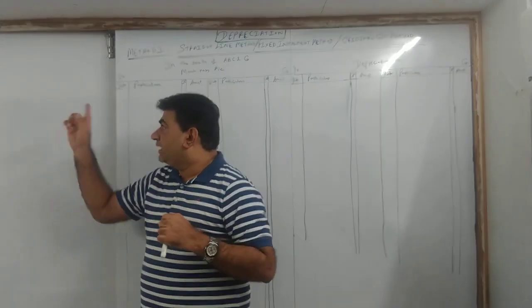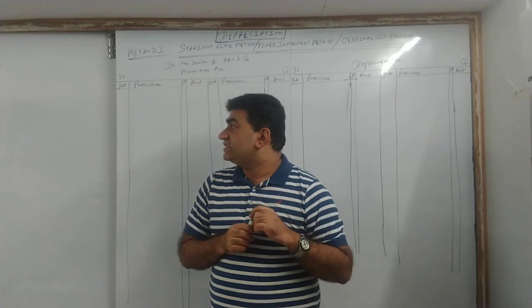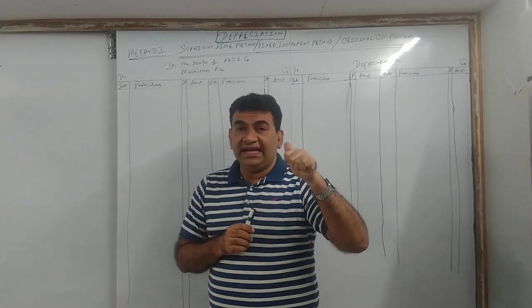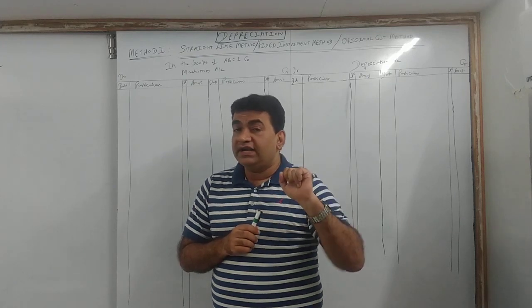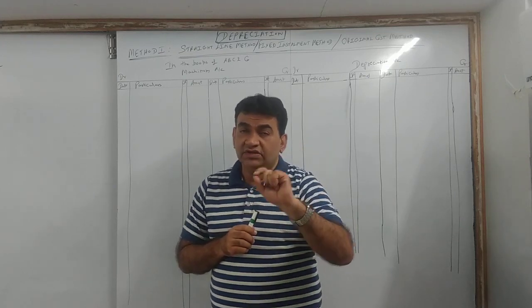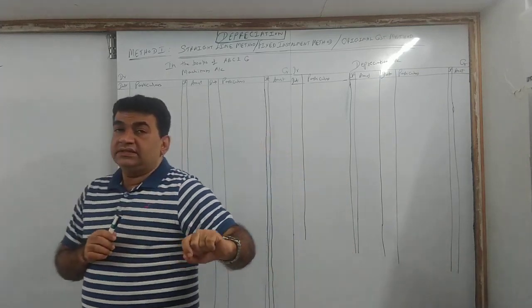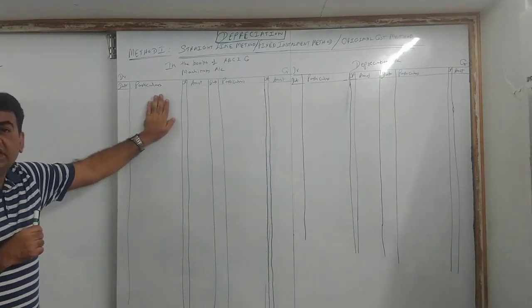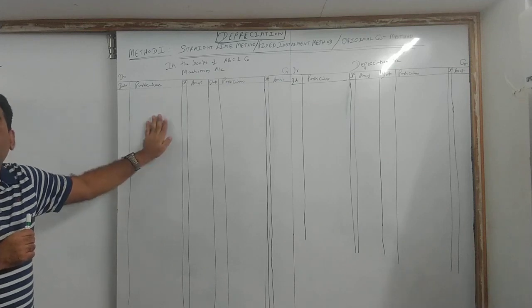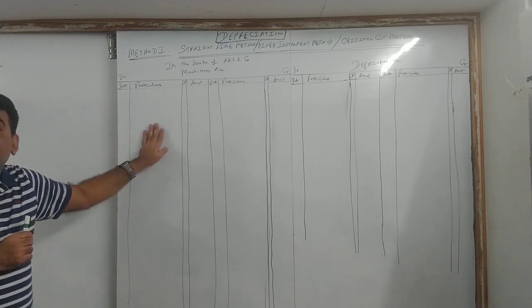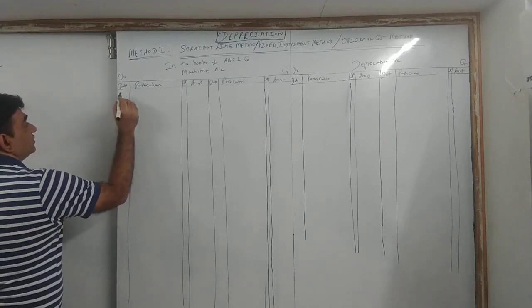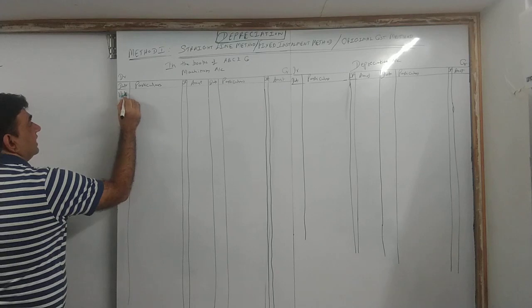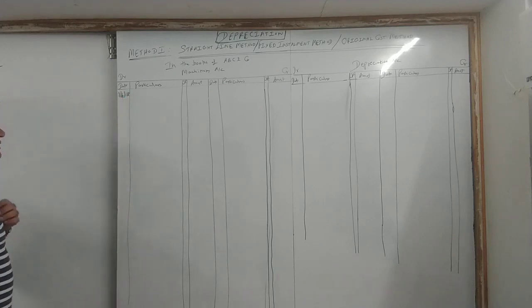Let's start now. First, when did you buy the first asset? 1st April 18. If I buy the asset, what entry do I pass? Machinery to cash or machinery to bank? This is machinery account, correct? I am buying machinery. Machinery comes in. So what you do? Come to the debit side of machinery. Write there in the date column 1st April 18.